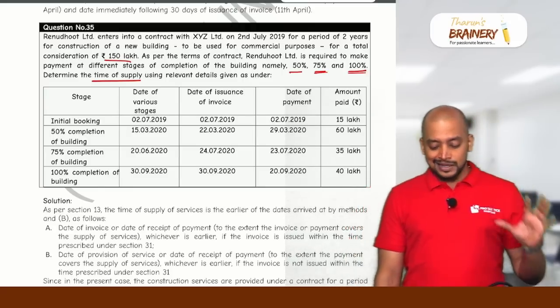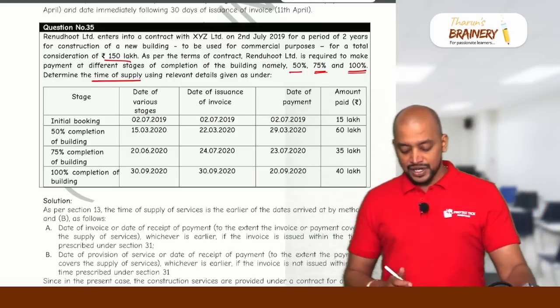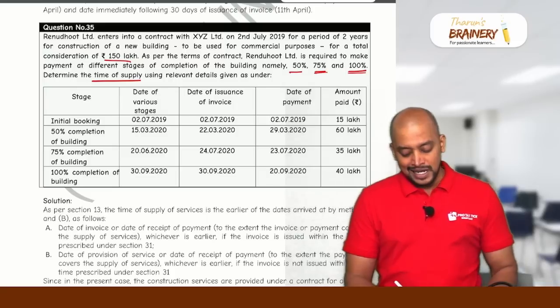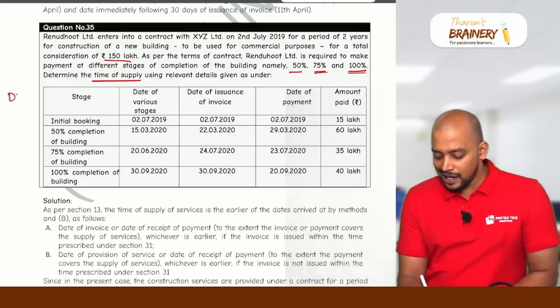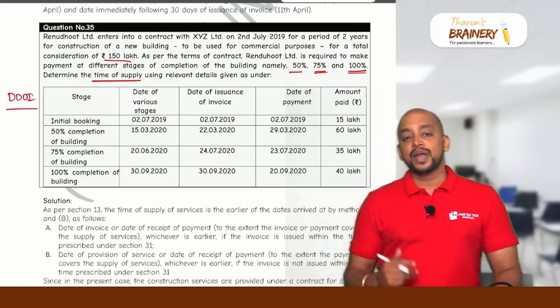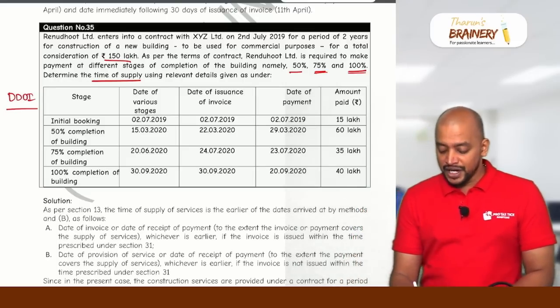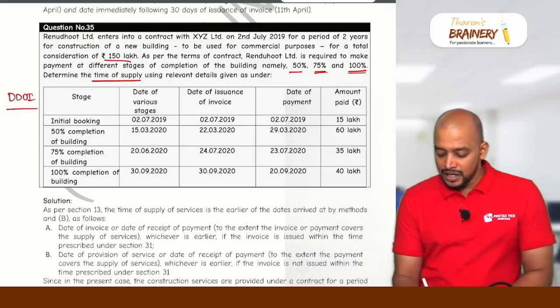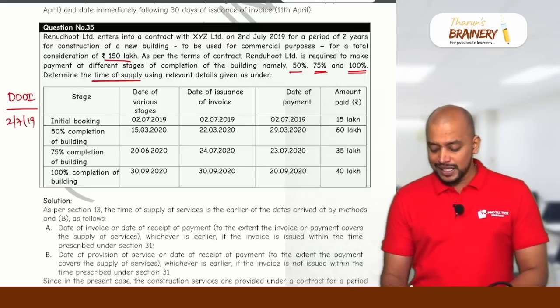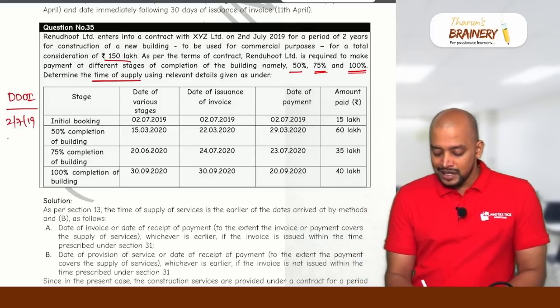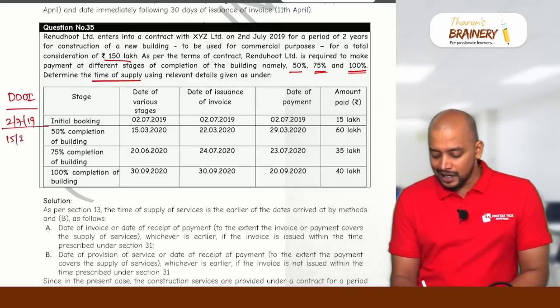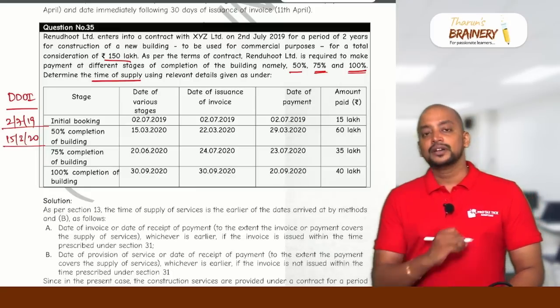So in this, what you need to find is: initial booking, 50% completion, 75% completion of the building, 100% completion of the building. What will be taken as the due date of invoice? Here payment is linked to completion of an event. For initial booking, all are the same date, therefore 2/7/2019. Whereas for 50% completion of the building, we need to take when it is completed, 15/3, that 15/3 will be taken as the due date of invoice.